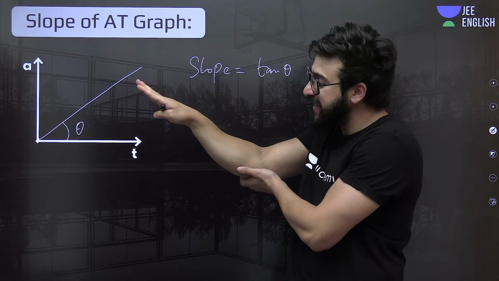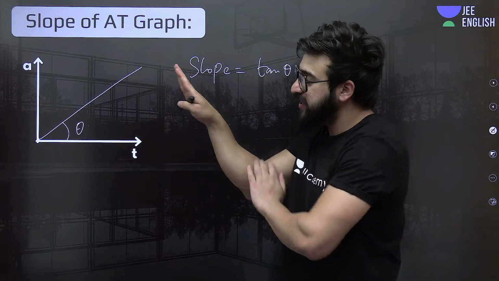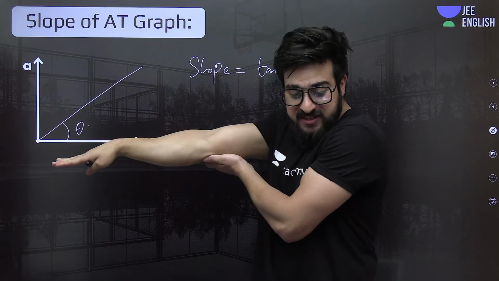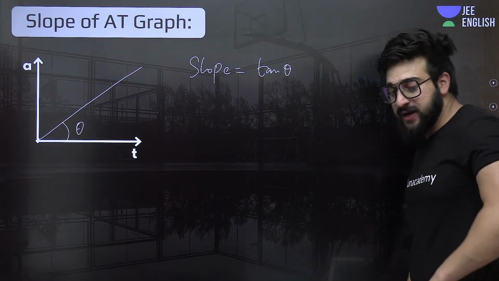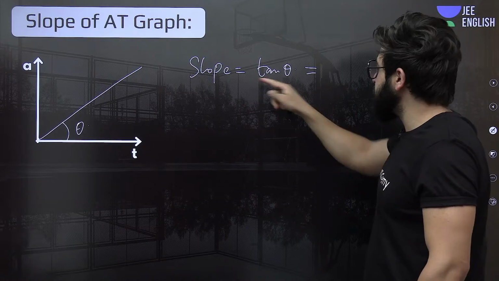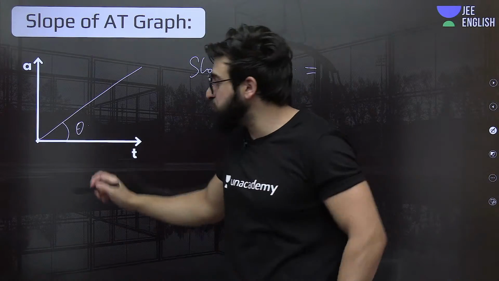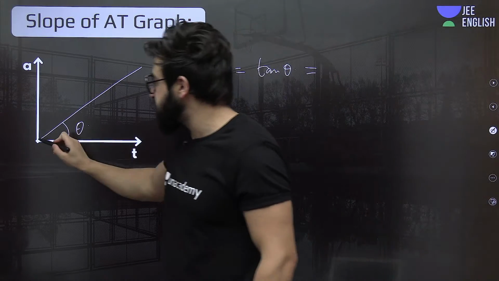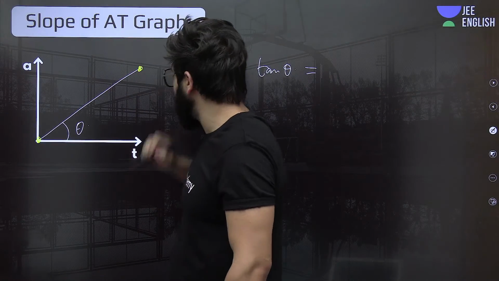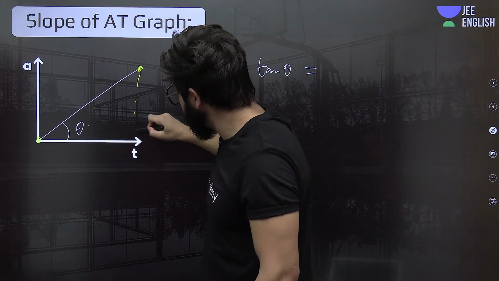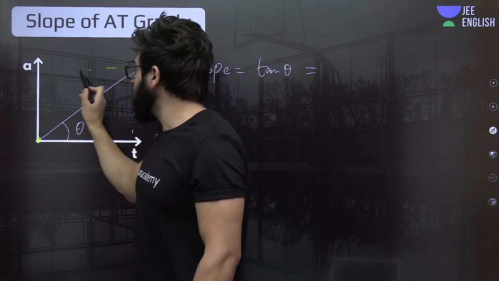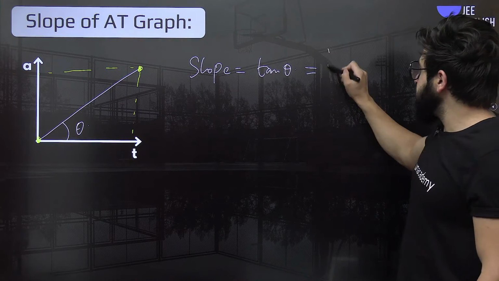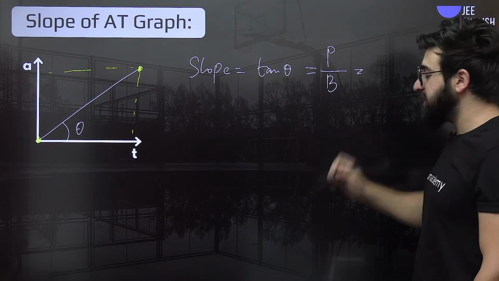Now, if we keep on increasing this inclination, if we keep on increasing this steepness, means slope is increasing. This is having more slope. This is having infinite slope. This is having zero slope. Understand? So, can we say that is nothing but tan theta? I'm asking you to find the slope between this point and this point, like we did in the previous classes. Can you tell me what is the slope between these 2 points? You will say, sir, it is nothing but perpendicular upon base. We can clearly say it like that.